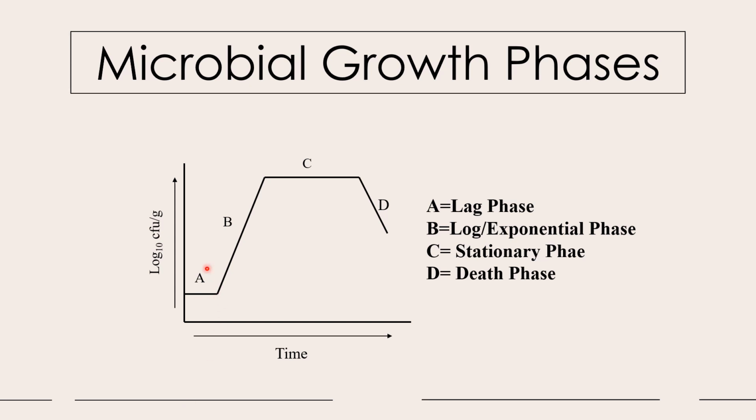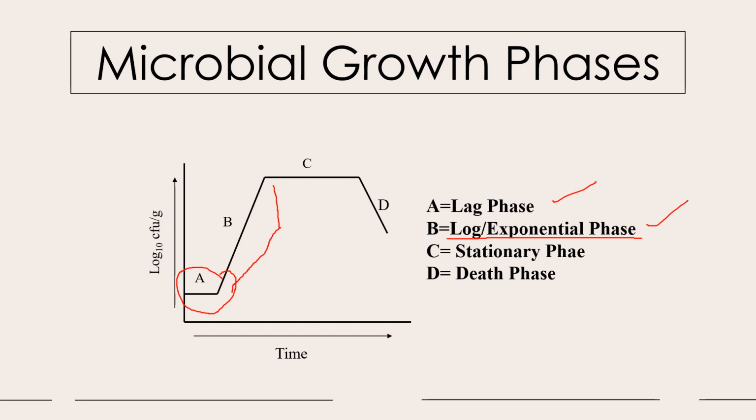We can see that at a certain point of time the lag phase is going on, that is marked as A. This portion is lag phase. In the second portion, we can see the log phase or exponential phase. In this particular phase, the microorganism growth is very steady.